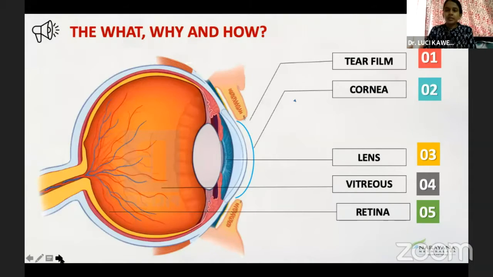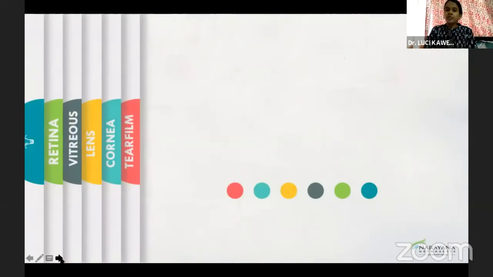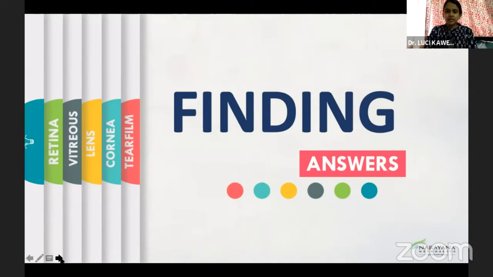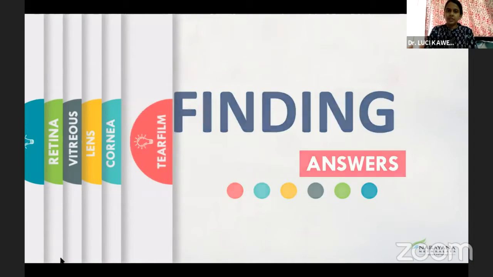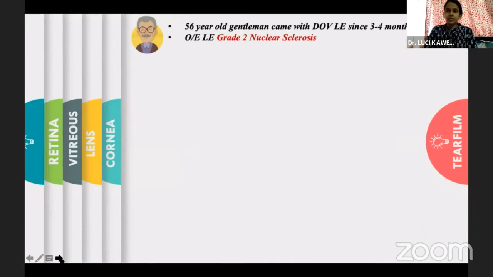So as sir spoke in his talk also about the optics, how it plays an important role in refractive surgery, so it does in cataract surgery as well. We need to understand each of these optical elements, starting from tear film, going right up to the retina, in order to find answers and avoid these blunders that happen in IOL power calculation. So let me start with a few cases.